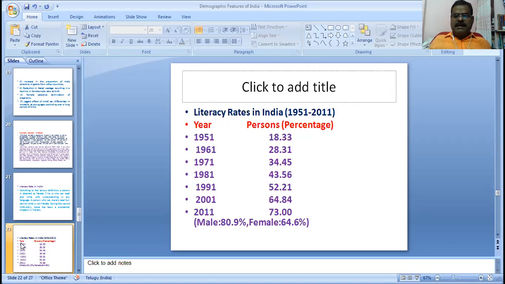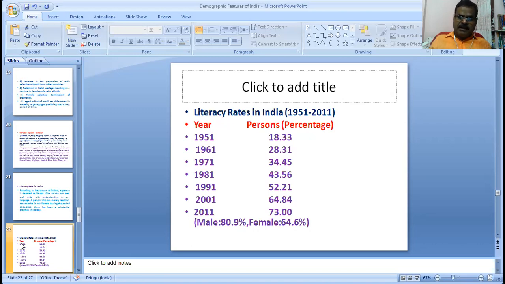For example, in the 2011 census, male literacy was 81% and female literacy 65%. The population is about 50% each, but the literacy rates differ: the difference between 81 and 65 is about 16%.